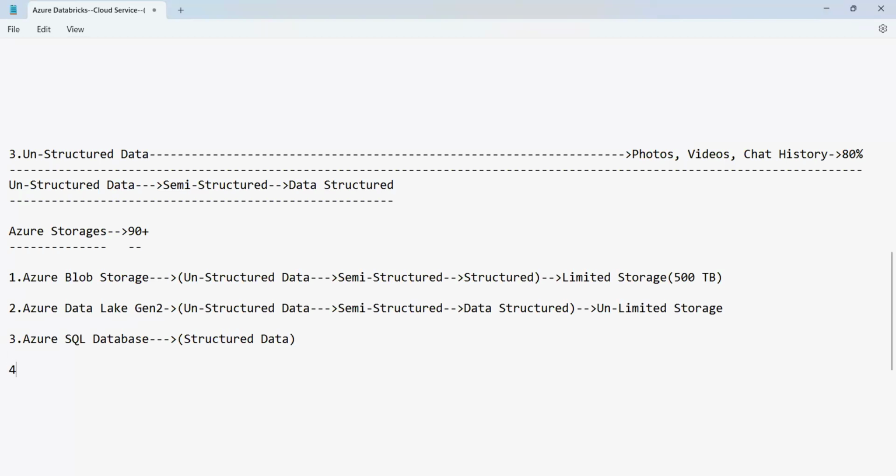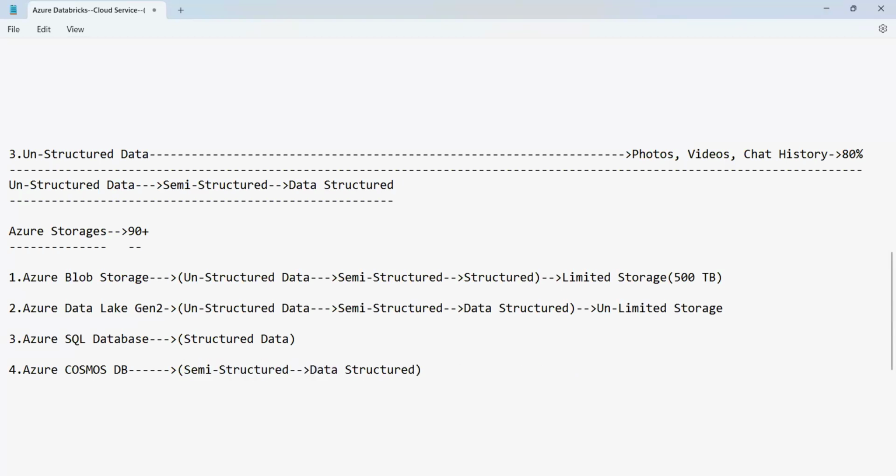The fourth one is Azure Cosmos DB. It can store structured and semi-structured data, but unstructured data is not supported. Why?